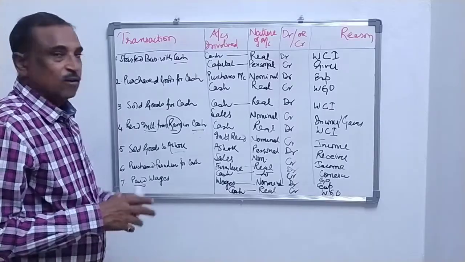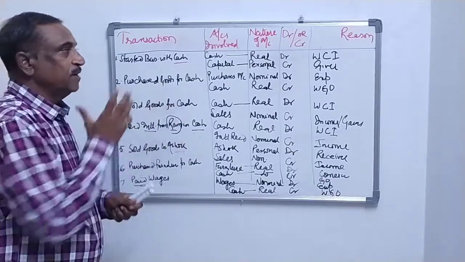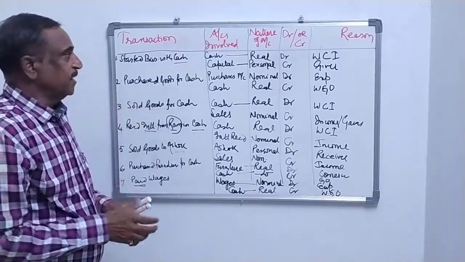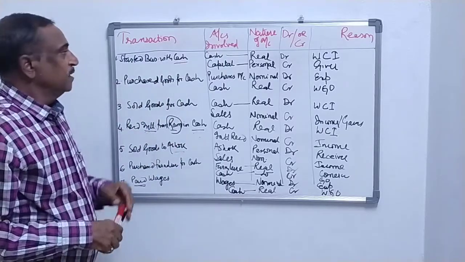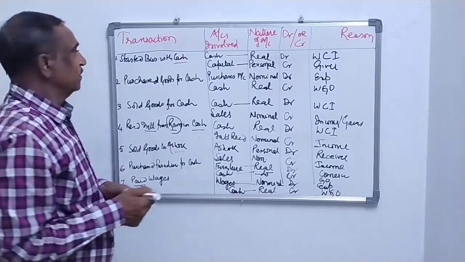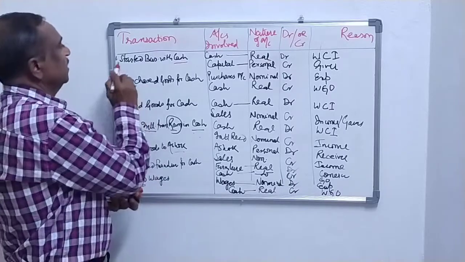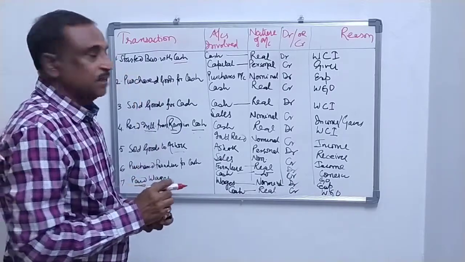So, dear students, now we are going to revise what we have learned in this session. That means we are going to revise this very particular question. Now we will take up one by one. Again, started business with cash.